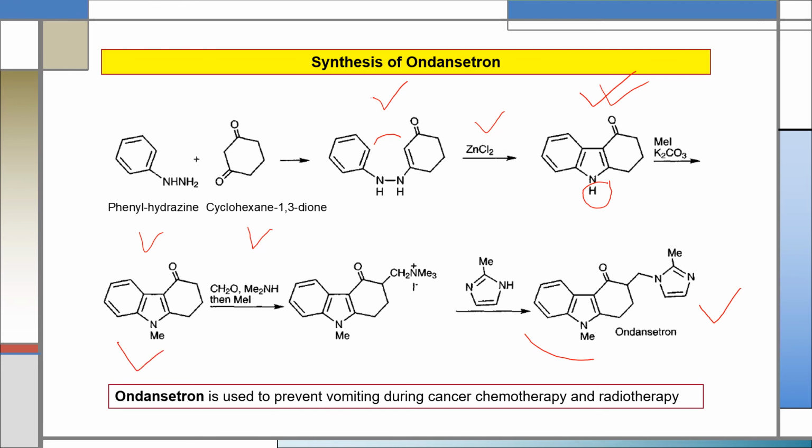After that, this product will have to react with formaldehyde, dimethylamine and then methyl iodide. After this reaction, a compound will be produced like this, which then has to react with 2-methylimidazole, and after this reaction the final product will be like this, whose given name is ondansetron. Ondansetron is an anti-vomiting agent which is used to prevent vomiting during cancer chemotherapy and radiotherapy.